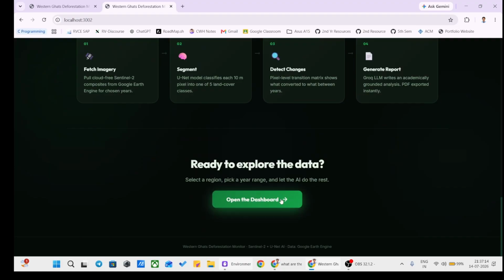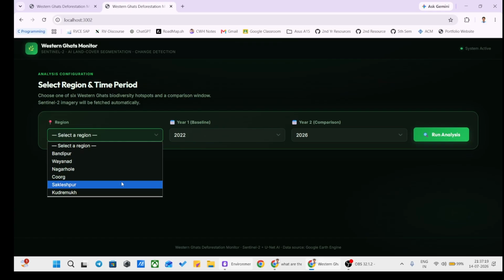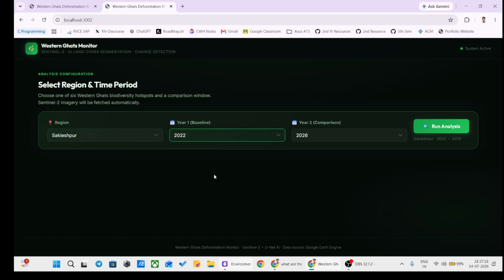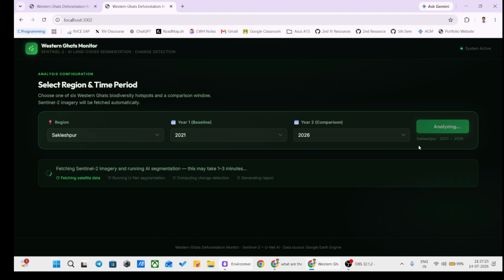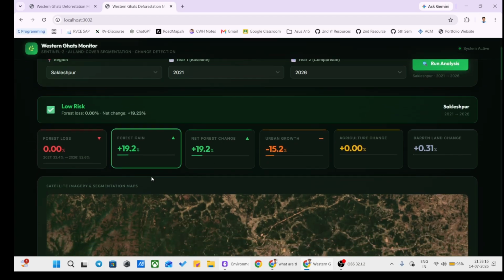Now I'm going to open the dashboard of my platform. For the demo, I'm just going to pick Sakleshpur. Let's pick 2021 and 2026 to run the analysis. Here the analysis is running. Over here the analysis has been completed, and we can see that the net change in Sakleshpur's forest cover has been 19.2%, with urban growth having declined and barren land having increased.